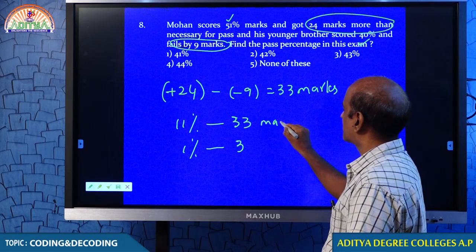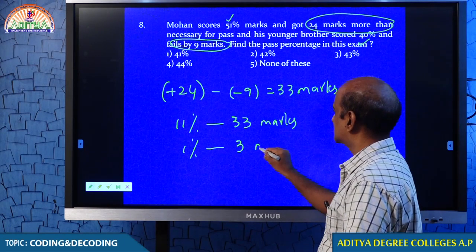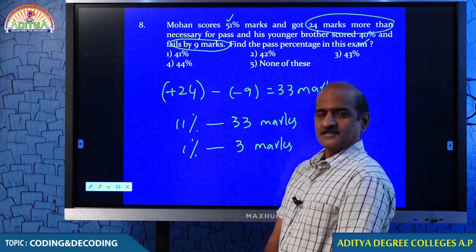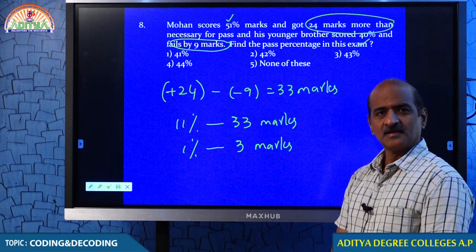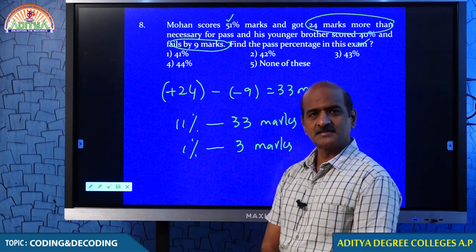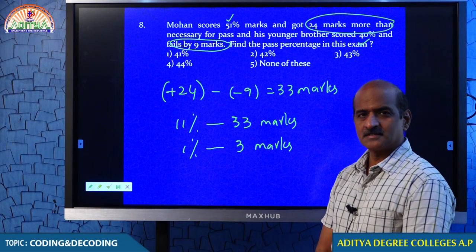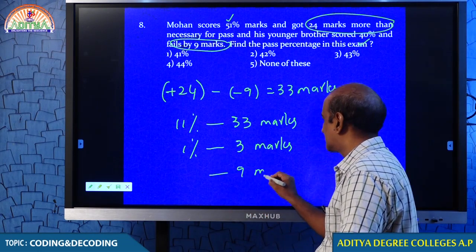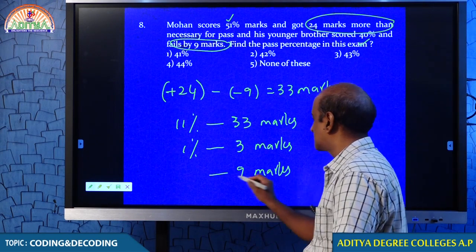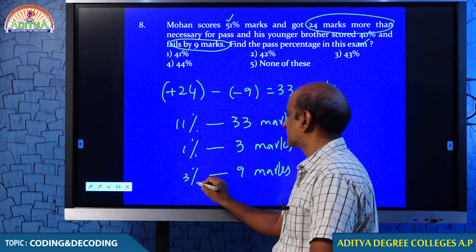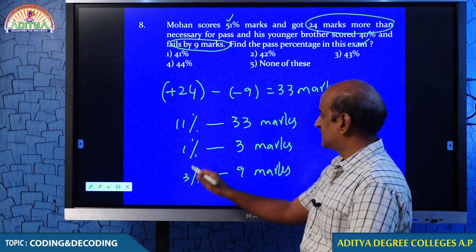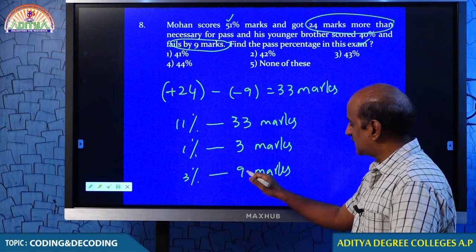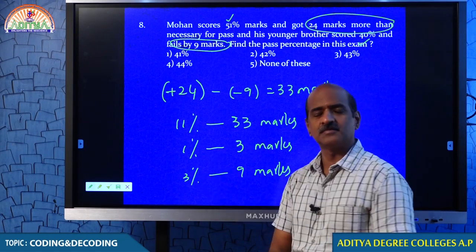What do you think? The difference in marks is 33. Difference in percentage is 11. When 11% is 33 marks, every 1% is 3 marks. If every 1% is 3 marks, then 3 into 3 is 9 marks, and 1 into 3, 3%.